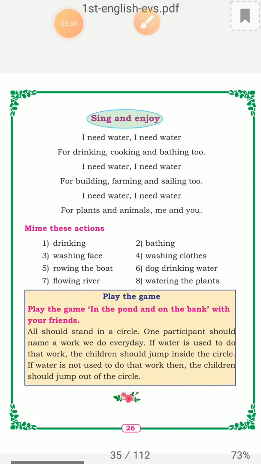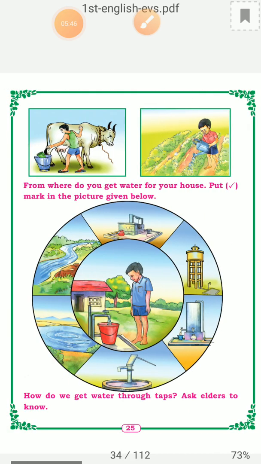And we learn the sources of water, that means from where all we will get the water, means we will get water through well. See, in this picture they have shown well, then river, pond, sea, hand pump, and so many things. These are all the places where we get water. Did you understand, children? Thank you.